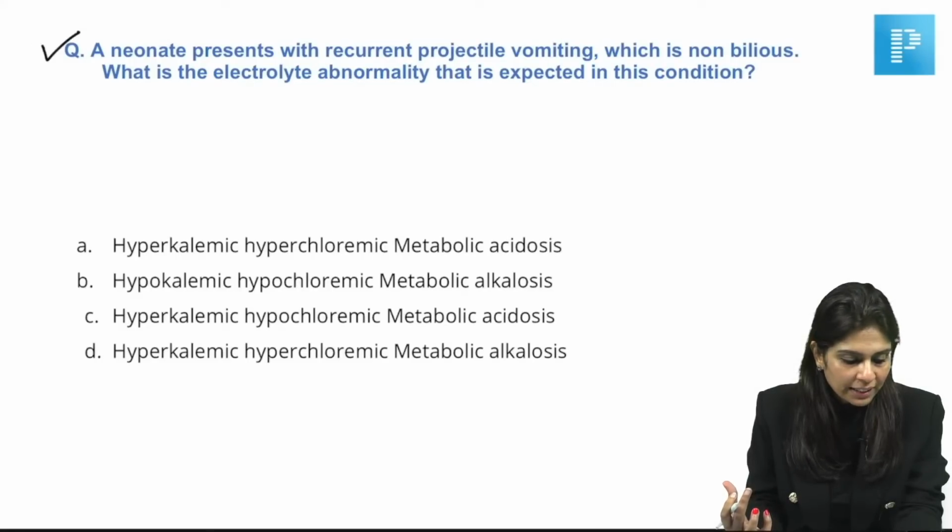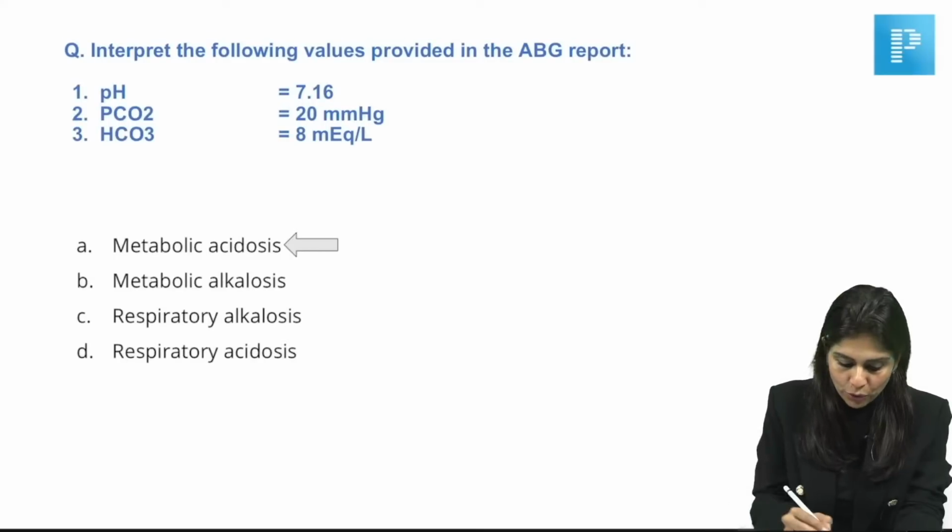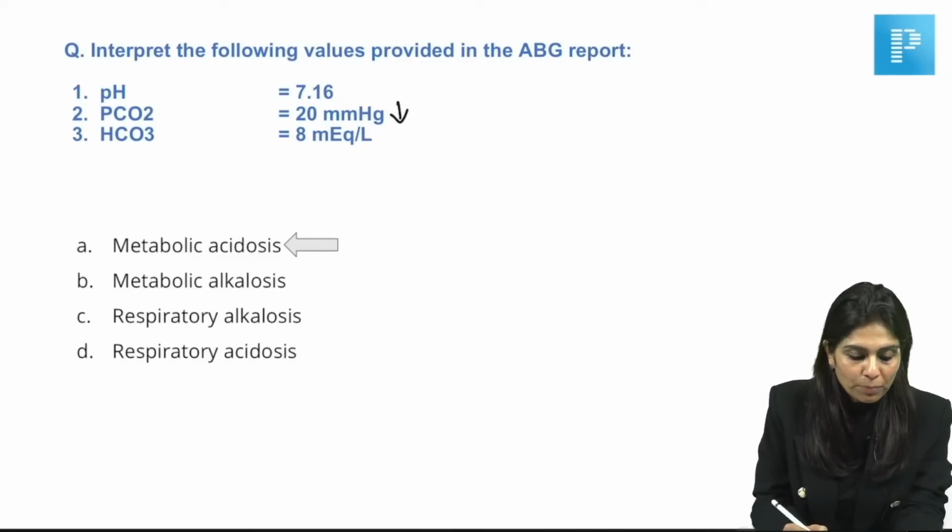PCO2 low. Yes, I'm right. That's what I had also given you here. Low PCO2 cannot be the cause of acidosis. It's only low bicarbonate, so it is metabolic acidosis.